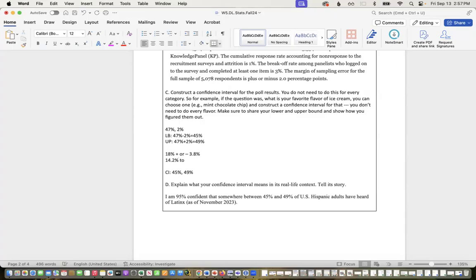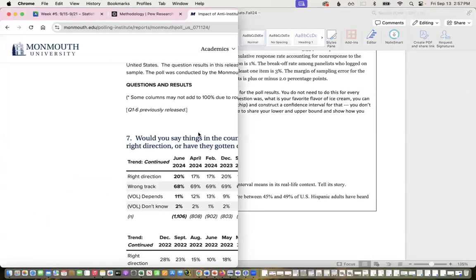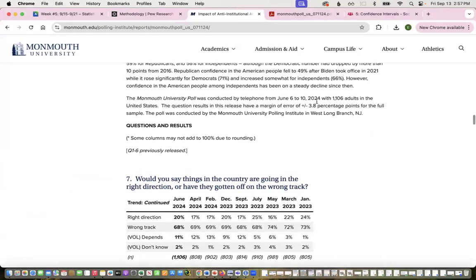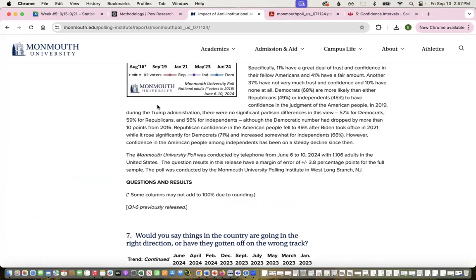14.2% to 21.8%. And so I'd say that I'm 95% confident that somewhere between 14.2% and 21.8% of US adults have high inclinations towards authoritarianism.